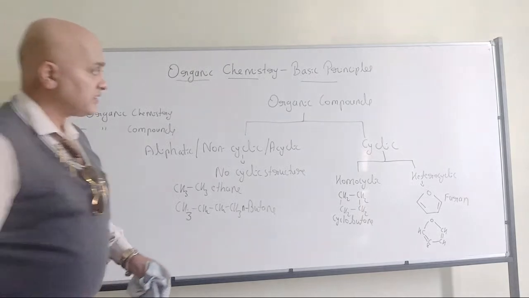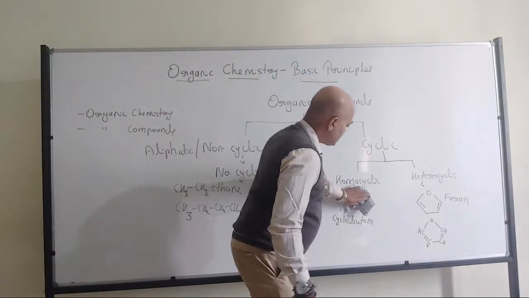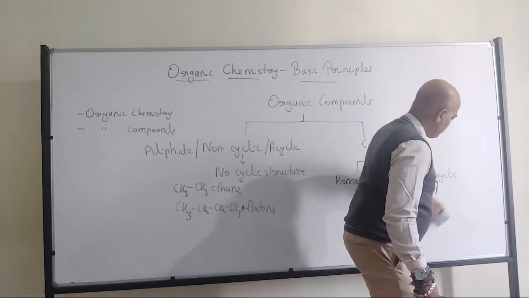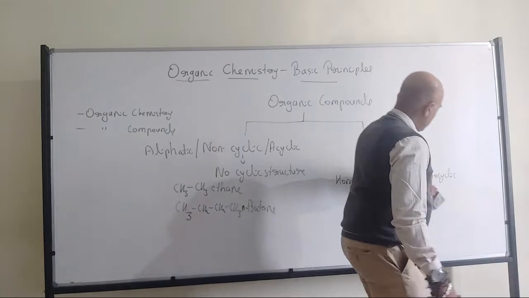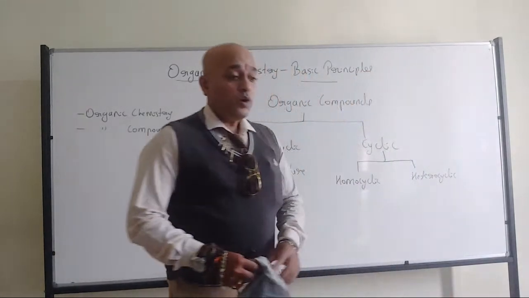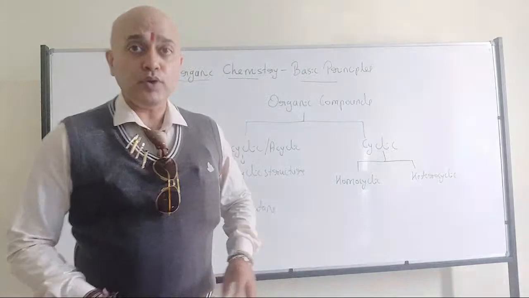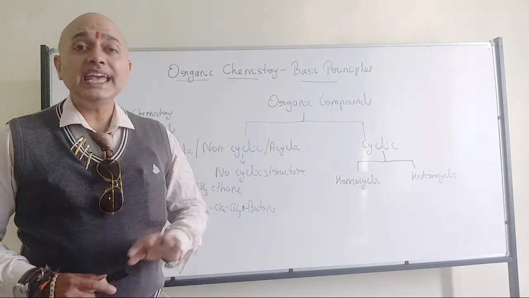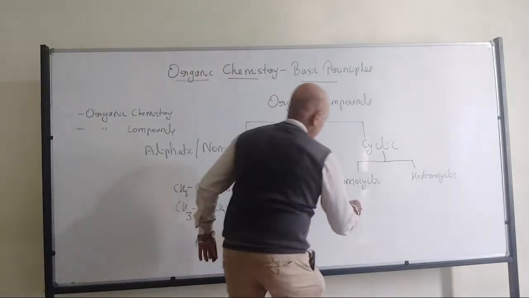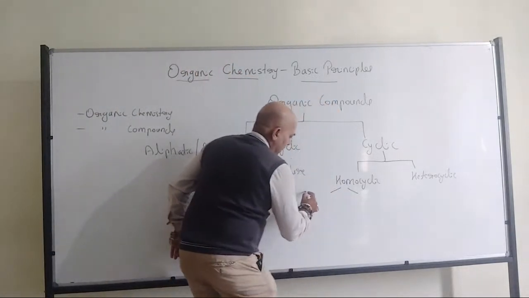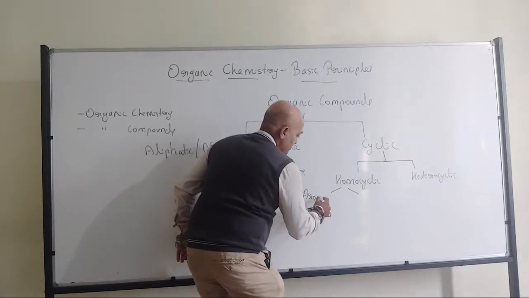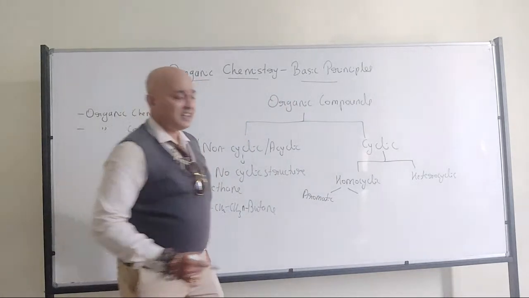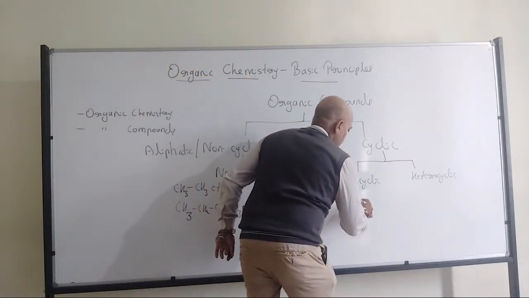Any doubts? Okay. I will remove these examples and keep the rest of the things as it is. Now, homocyclic organic compounds can once again be classified into aromatic and alicyclic compounds, or non-aromatic.